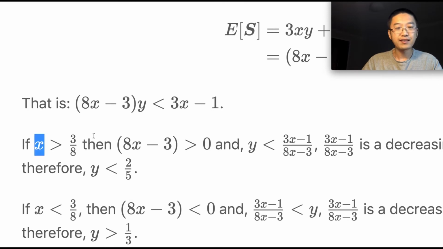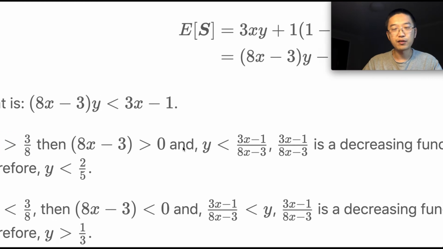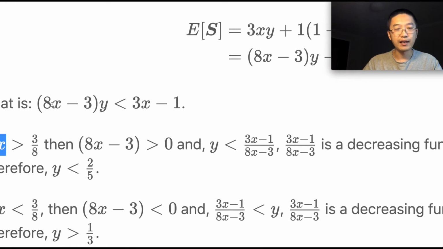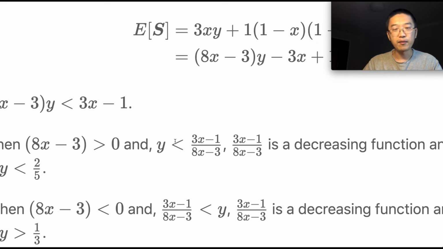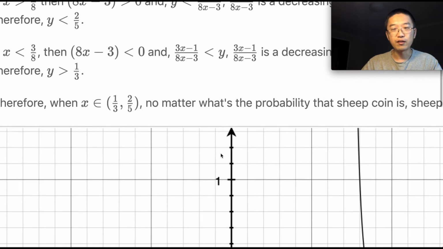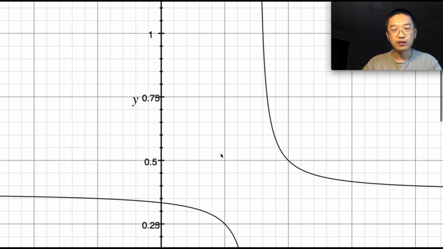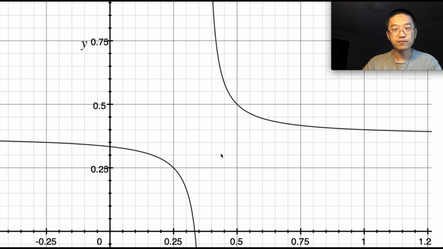So if x is greater than 3 over 8, then 8x minus 3 is greater than 0. So we can move this 8x minus 3 over to the other side of the equation. So that will be y less than (3x minus 1) over (8x minus 3). So the function (3x minus 1) over (8x minus 3), if we draw the graph, looks like this.